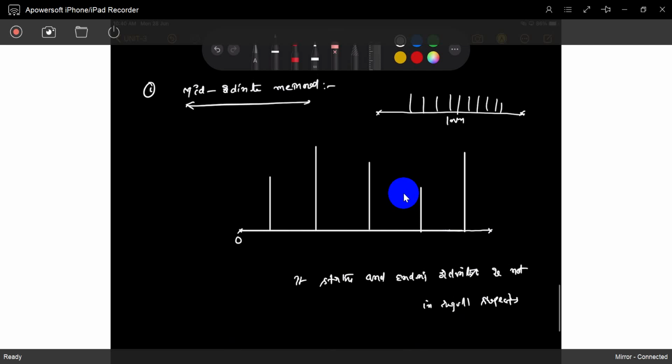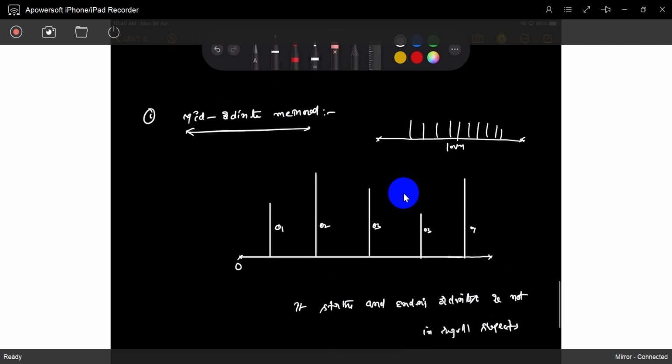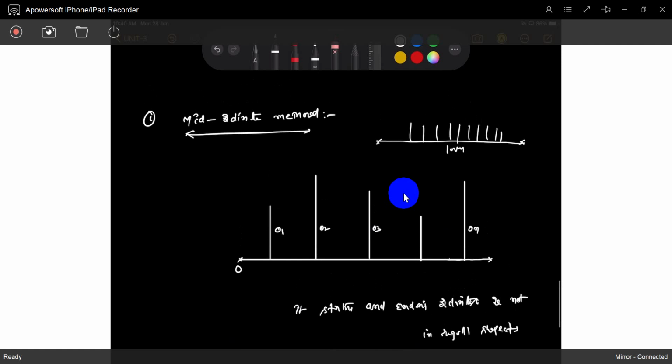So take the ordinates 1, 2, 3, 4 and 5. Some shape is there, but we draw only some ordinates. I will call the last one ON. I will join those two ordinates.